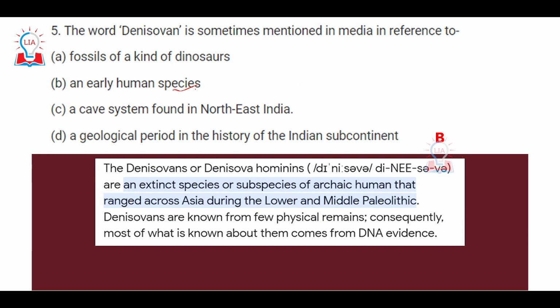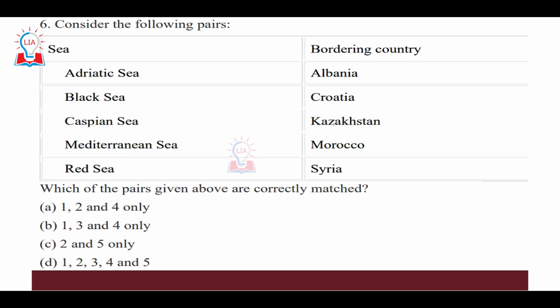So also, if you talk about this year's Nobel Prize in medicine, the person who received it, Svante Pääbo, has done a significant amount of research on the DNA of Denisovan man, and that is why this was in the news in current affairs as well. So the correct option is B, an early human species, that is the Denisovan.